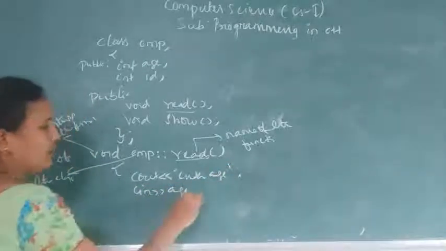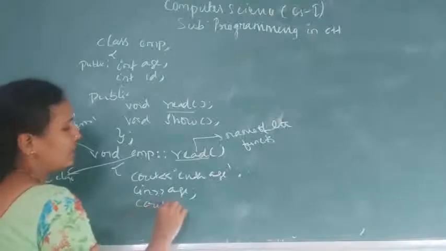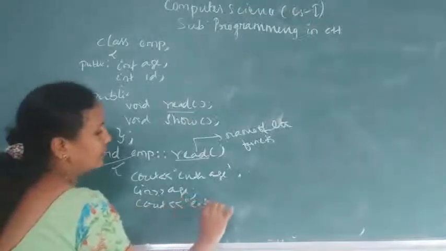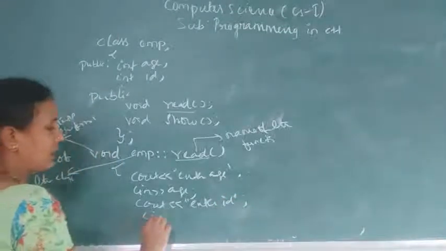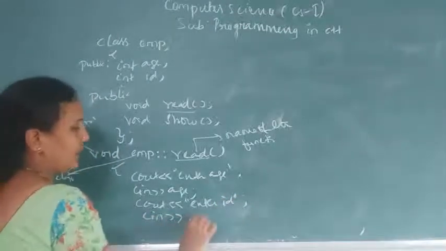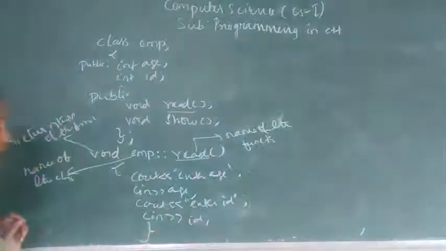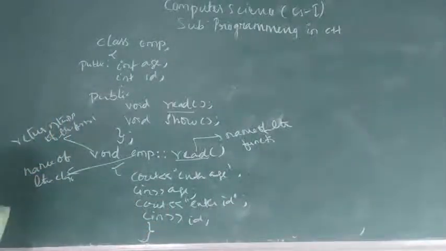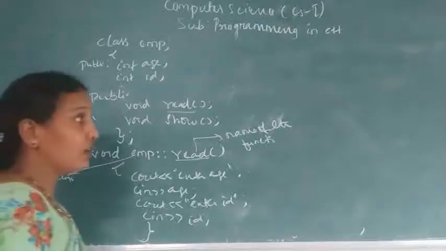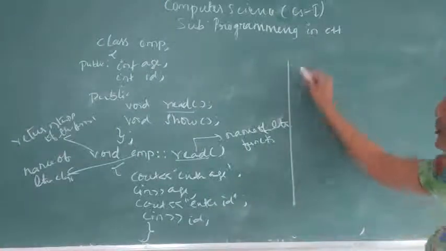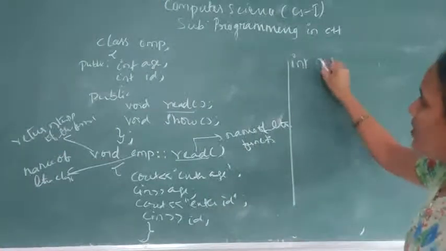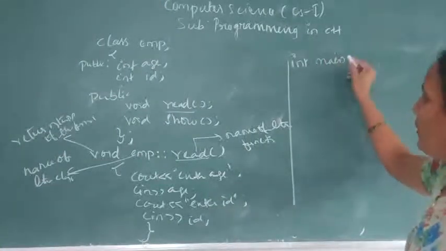Age. Next, cout, enter ID. I am giving the same example program so that you can easily learn. ID. Now, the function definition is over. So once the function definition is over, you can call that function from the main. So int main, the main function.